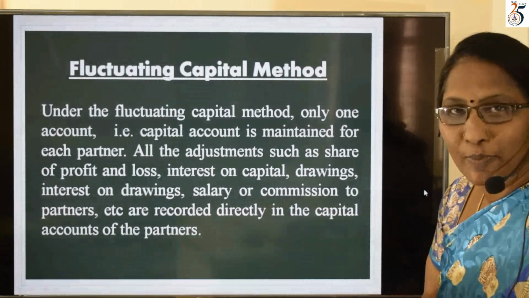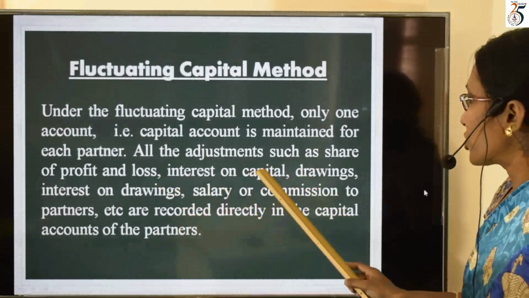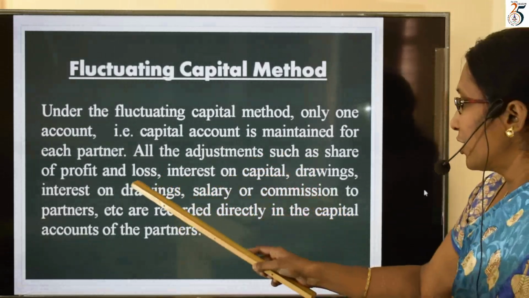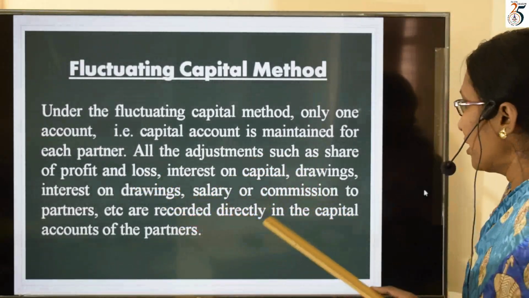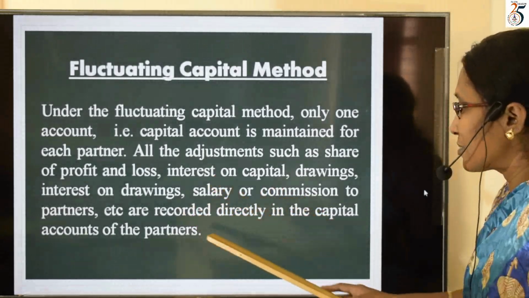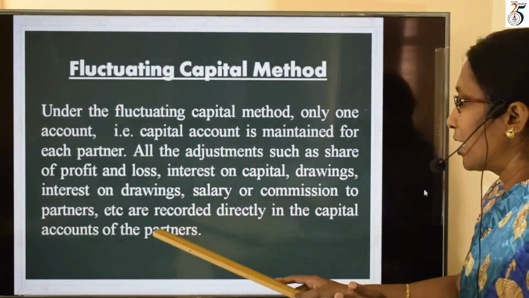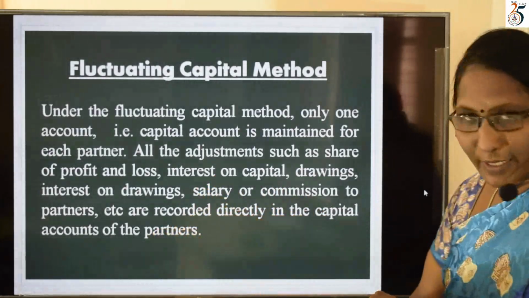What are those adjustments? Share of profits and loss, interest on capital, drawings, interest on drawings, salary, and commission to partners. All these adjustments are recorded directly in the capital accounts of the partners.